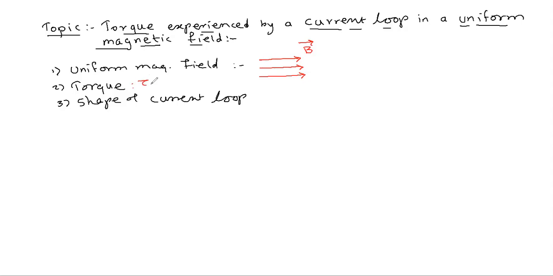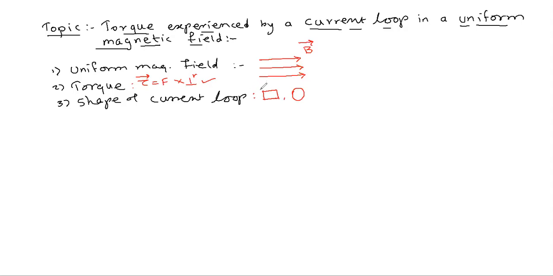Torque is equal to force into perpendicular distance. As for the shape of the current loop, generally we take a rectangular one, or you can also take a circular current loop.